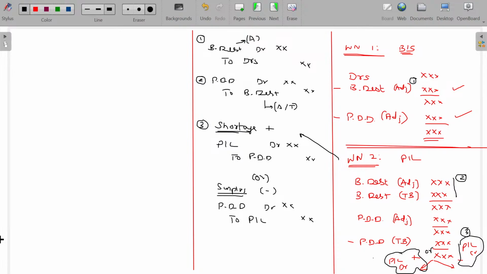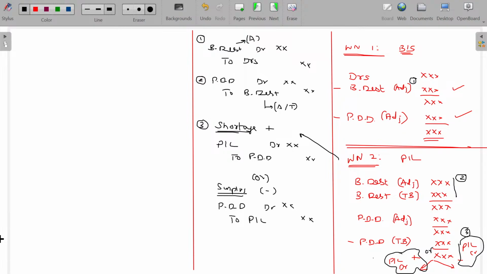Any bad debt given in the adjustment, you have to pass the journal entry. I have passed. All the bad debt will be adjusted where? In the PDD account. I already told you the purpose of PDD is to adjust the bad debt loss. We adjusted that. And find out whether the PDD is having sufficient balance or shortage or surplus. Sufficient balance matching, no problem. Finish up. If there is a shortage, raise the PDD by debiting to the P&L account. If there is surplus, return it to the P&L account. These are the set.